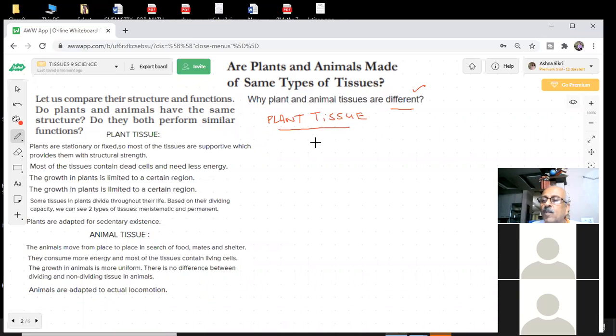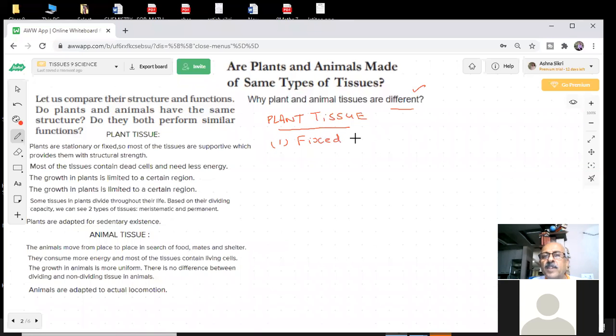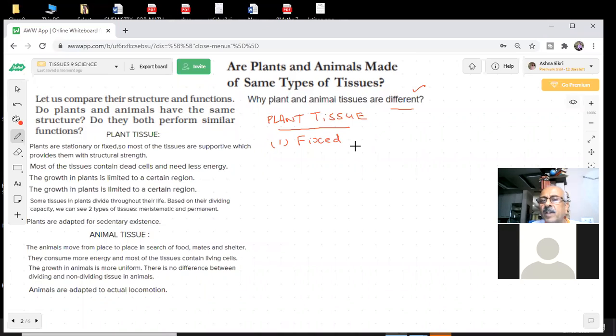Plants, you grow the plant or you grow the tree, it is not going to change its position. So you are saying plant is fixed. Plant is fixed. You put the seeds and plantation starts. It is not changing its position. It is not moving. So most of the tissues are supportive. What do you need? Supportive type of tissues.